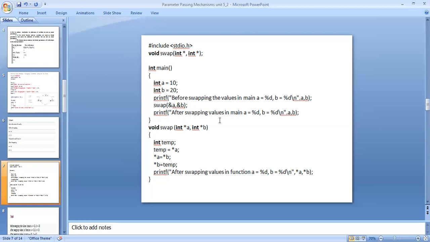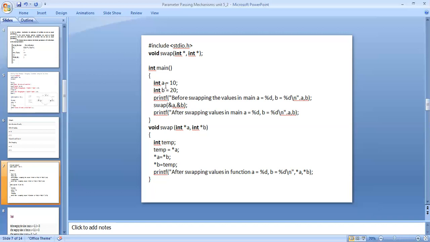printf("after swapping in the main, a equal to %d, b equal to %d\n", a, b), with the semicolon. This is swapping of two numbers by using pointers, called call by value. And void swap(int *a, int *b), a pointer variable a and a pointer variable b.